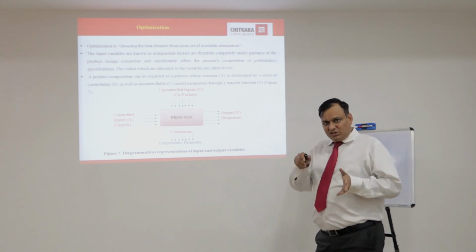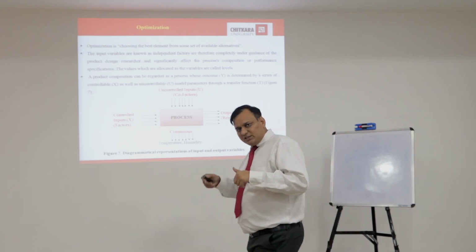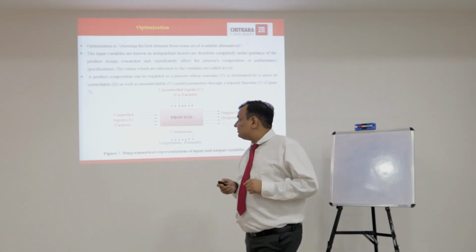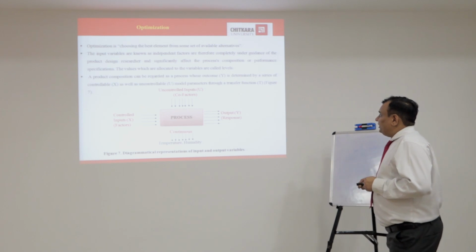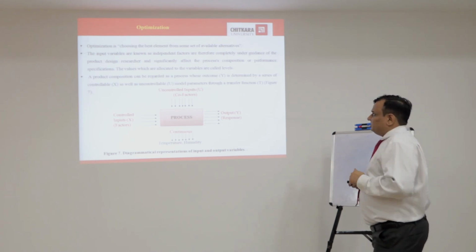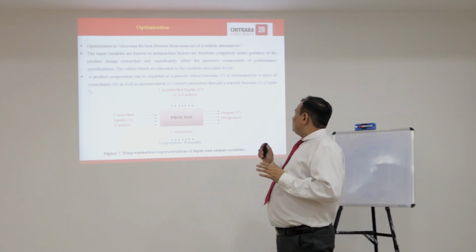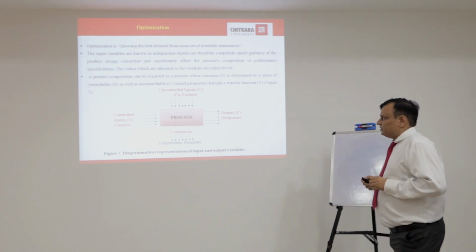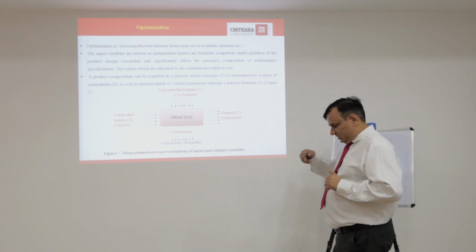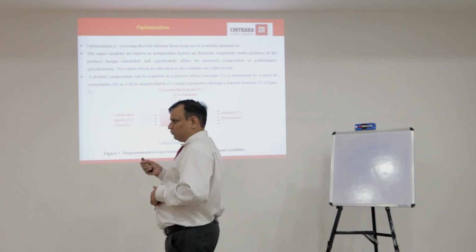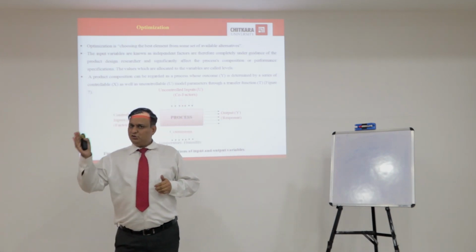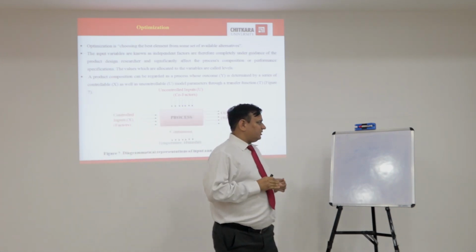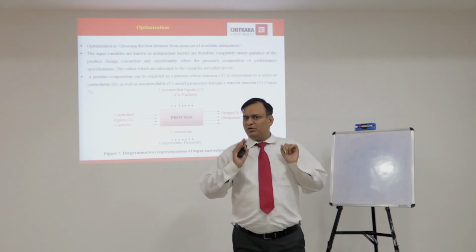Means we can change or modify the different factors or independent variables. Therefore, they are completely under the guidance of the product design researcher and significantly affect the process composition or performance specification. For example, if we change the drug polymer ratio from 1:1 to 1:3, 1:4, accordingly it will affect all the dependent variables in a formulation.